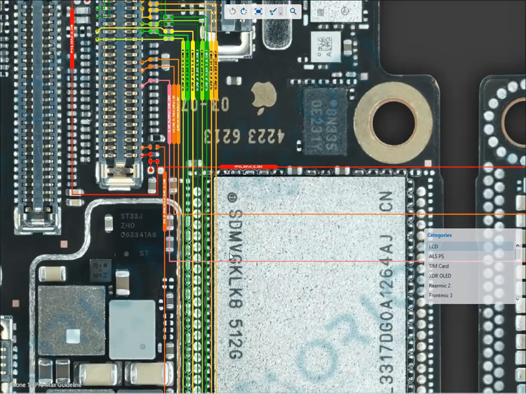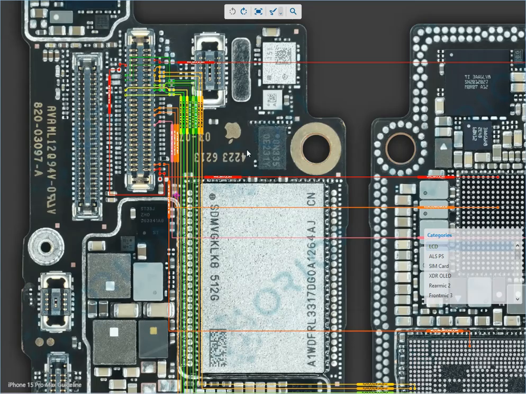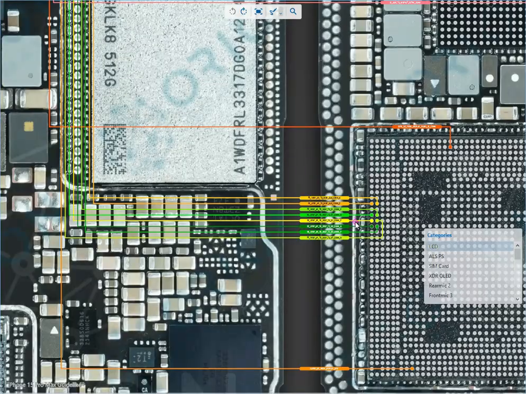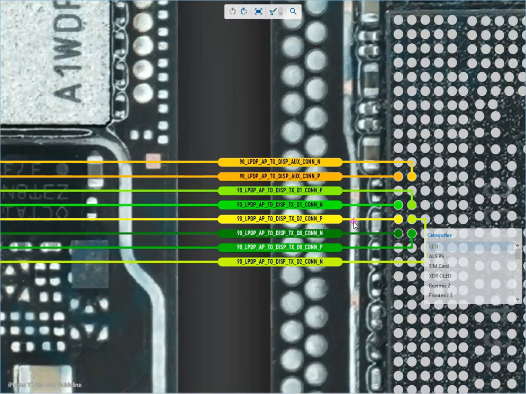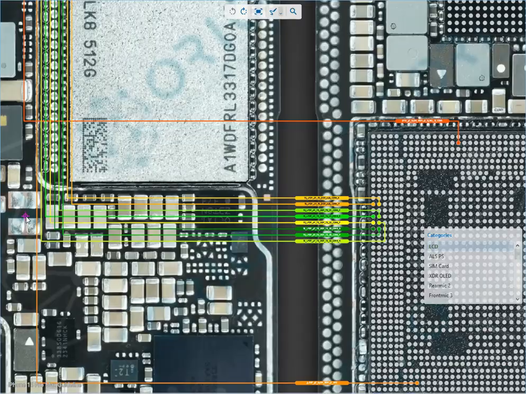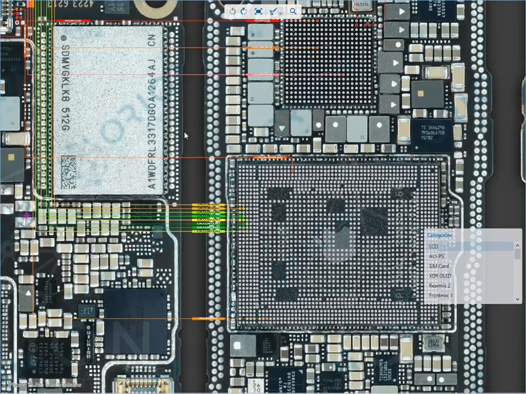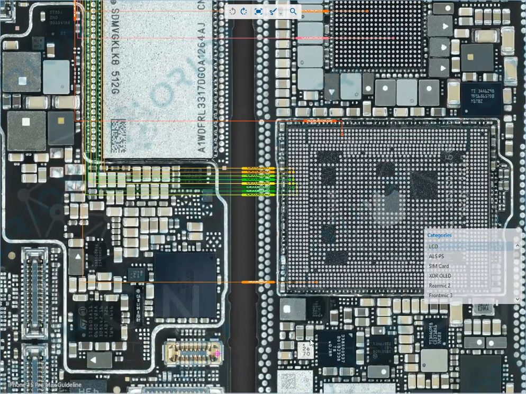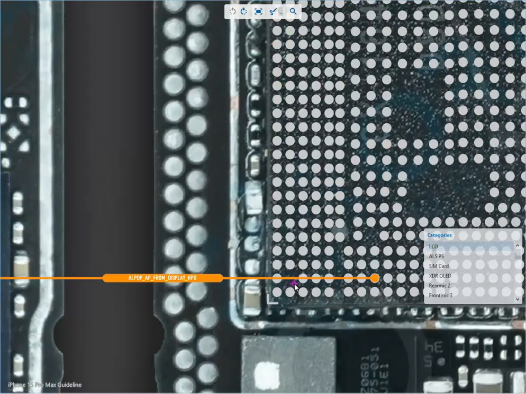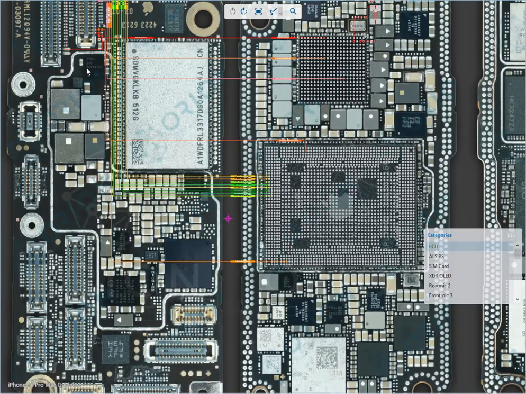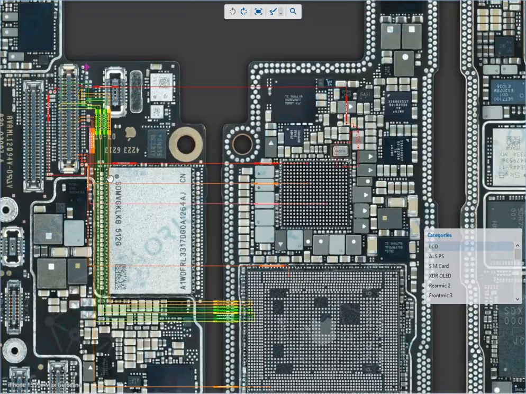This guide is specially made for mobile repair technicians, hardware engineers, and iPhone repair experts who want to learn how to solve the iPhone 15 Pro Max display problem at board level. By testing the LCD connector, backlight filter, jumper points, and display IC, you can quickly fix the issue. If your iPhone 15 Pro Max LCD is not working properly, this video gives you the tested solution to repair it.